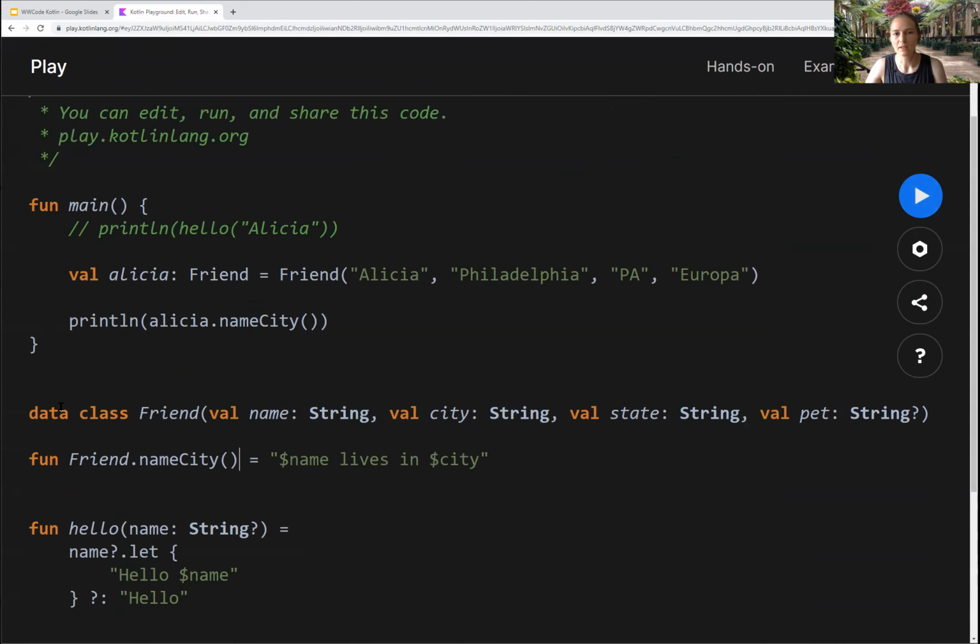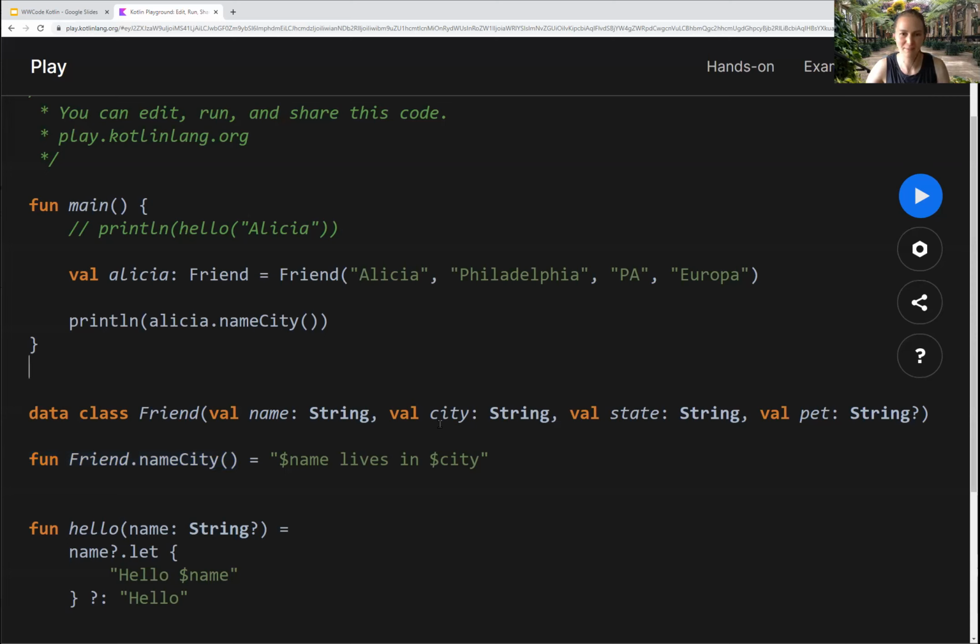So what's going on here? I have this class, it's in another library. I just want to add a new function to it. Java, maybe I have to have a mapper class or a utility class. Maybe I wrap this friend object into my local friend object to try to add a method to it. It becomes hard to I just want one method on this other class. So you can use an extension function. You can add a method to any class that you want to, and it's super easy. You just extend it. You don't need to go to all the effort to have all these different methods associated with different contexts.